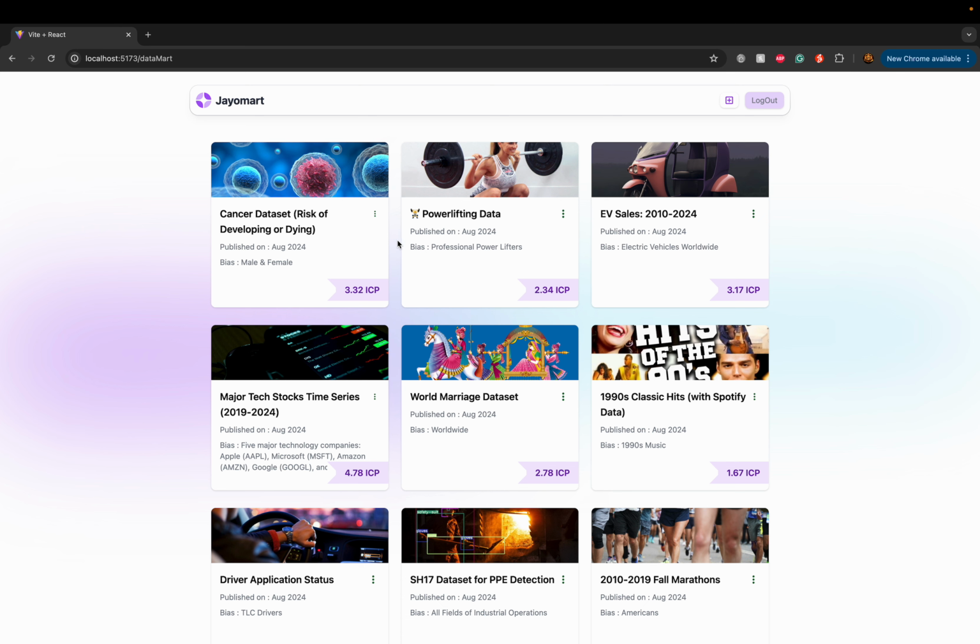So you may think, with these data sets being on our mart, will they be able to be tracked, or how will the data be protected? All this data over here will go through the IPFS system. What I mean is, it will be encrypted using blockchain, so it will be hashed into the blockchain keys, but it will be stored in a decentralized storage system instead, as it is too big to be stored inside the blockchain.